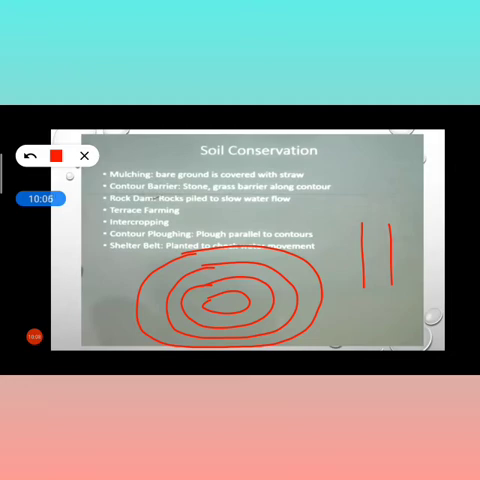So what happens is that it can stop the flow of water. The water will not flow properly, and the soil will not flow away. This is done on the hilly slope. This particular thing, contour plowing, will be done on the hilly slope. Before explaining anything else, I will first explain contour barriers, because I have already made the diagram of contour plowing. The process of contour plowing is in the same manner.